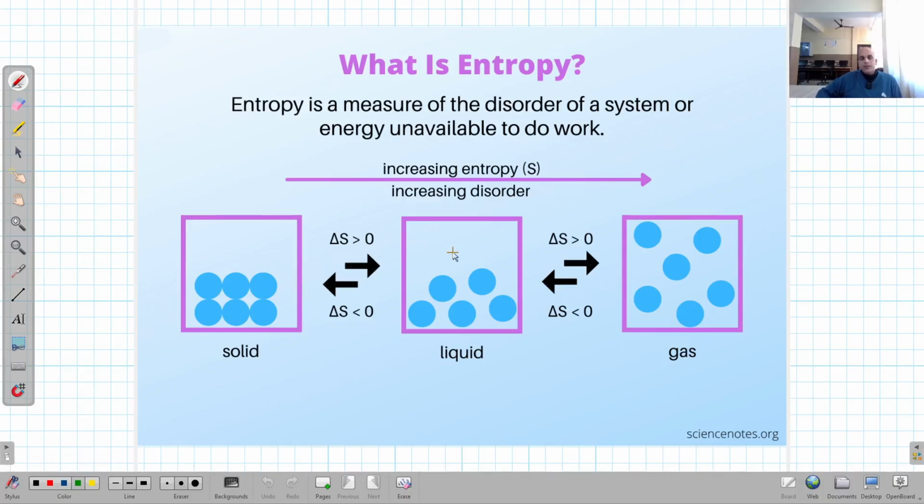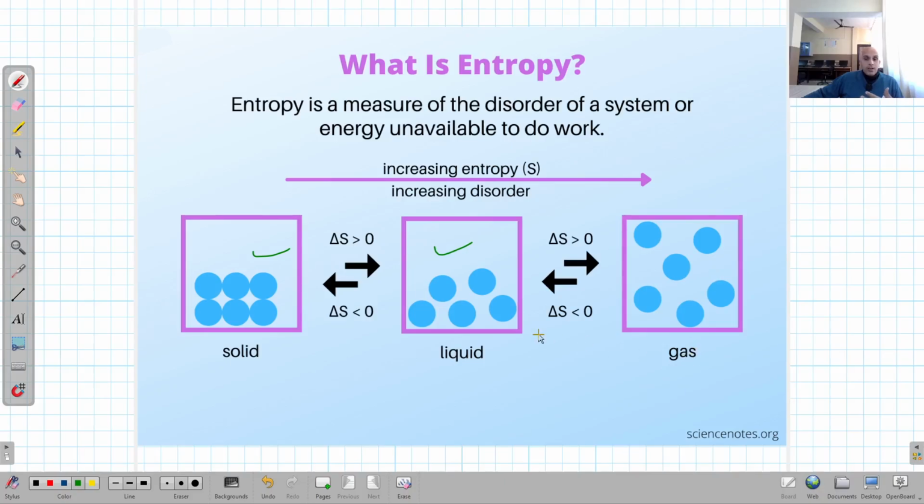Right, you can see here, right? It is clear from here that in the solid state, when the atoms or molecules are very close to each other, obviously the disorder is low, entropy is low. So when we go to the liquid, there becomes spacing between the molecules or atoms. It means they are now far apart. So the disorder is more. So we can say the entropy of this system is more as compared to this system.